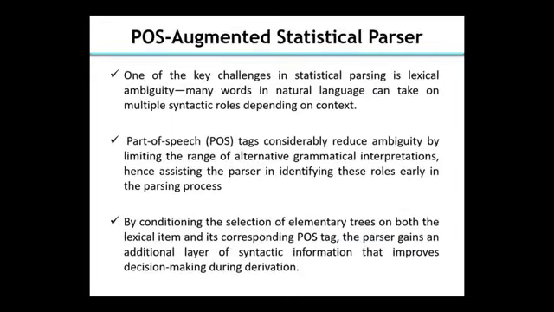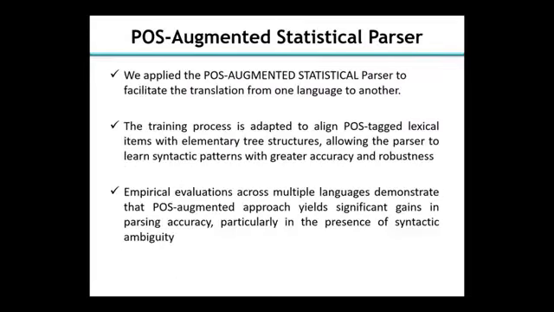These are the key challenges I have already mentioned: statistical lexical ambiguity, and part-of-speech tags considerably reduce the ambiguity while limiting the range of alternative grammatical representations. One lexical item in English or any other language can represent different meanings in a sentence.